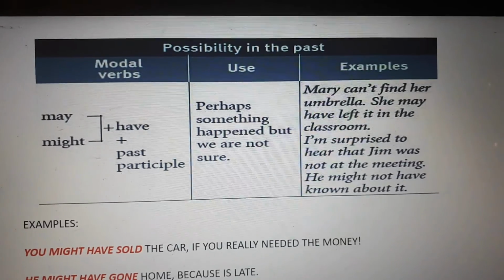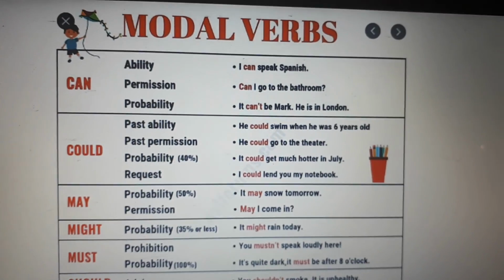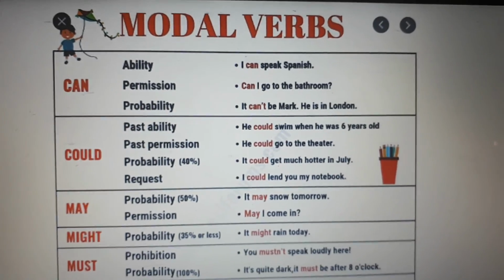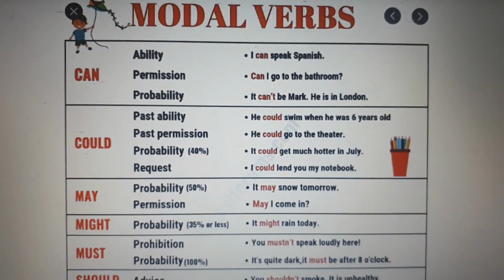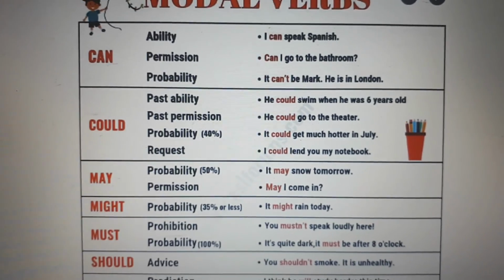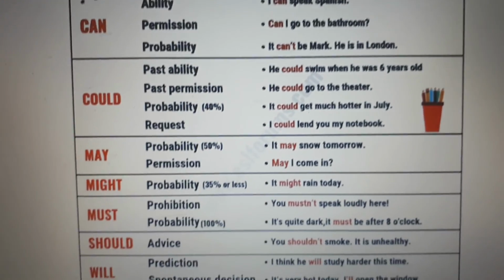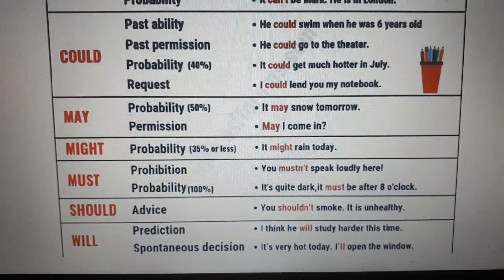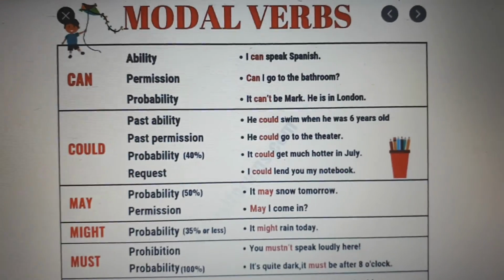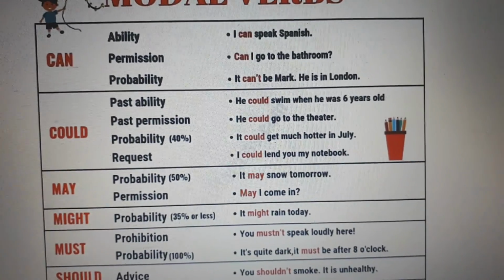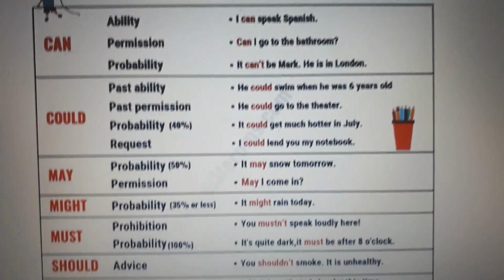Anyway, I put more information about the rest of the modals, so you can have it as extra information. We have can, could, may, might, must, should, and will, and we have the definitions and examples.